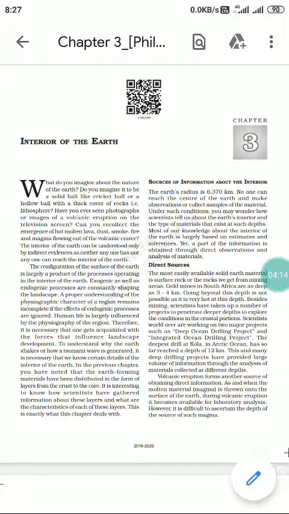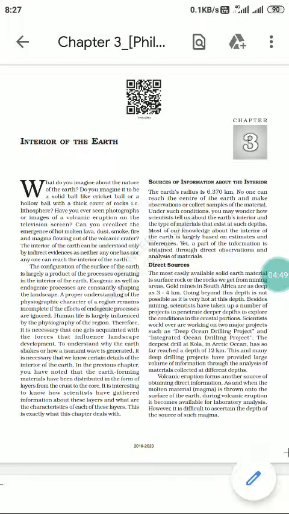Configuration of the surface of the earth is largely a product of processes operating in the interior of the earth. So today's surface which we see, today's landforms which we see over the surface of the earth are a consequence of the different processes operating beneath the surface of the earth. There are two types of forces here.